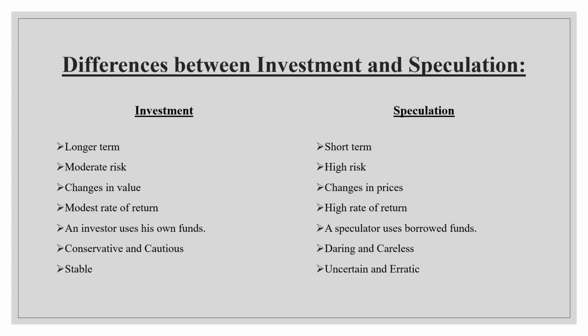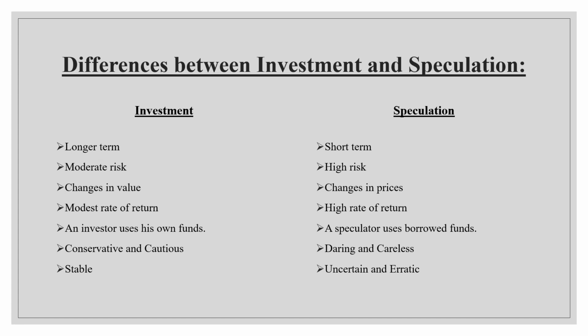What happens in case of investment? The investor uses his own funds. That means the person who has surplus money invests in order to get more profit. Whereas in speculation, speculators borrow funds and then they invest. So investment is done by the investor, speculation is done by the speculator.